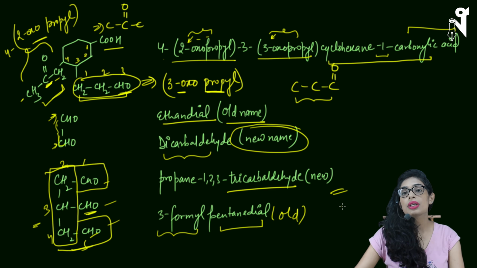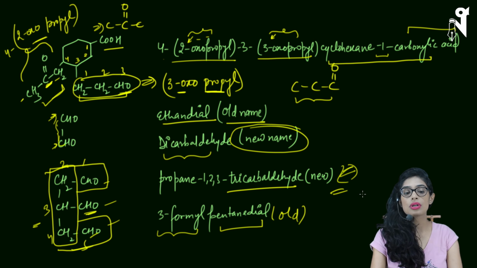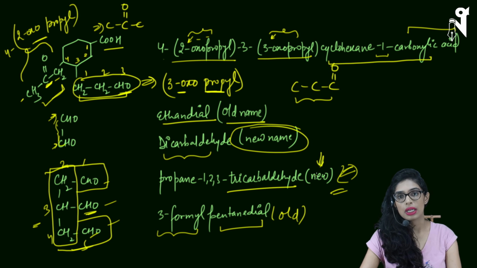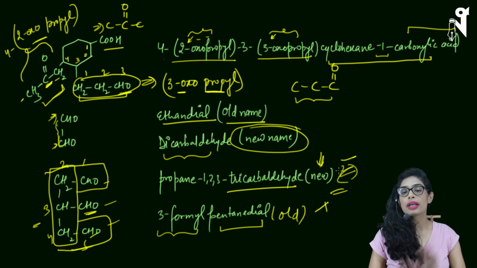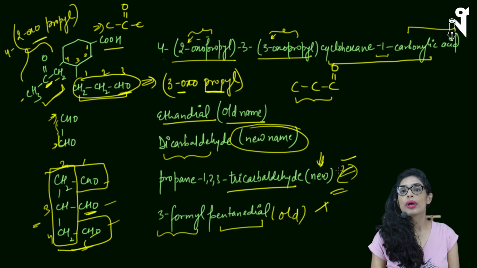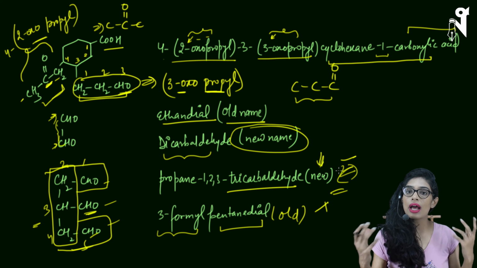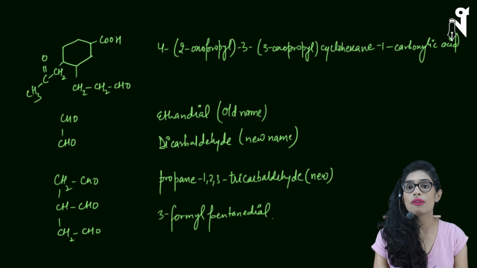So you will preferably use this way of naming when it is being asked, or when you have a choice to choose only one option. You will be using the new way of naming rather than the old way of naming. In the books it is mentioned this is wrong and this is right, but there is nothing wrong and right in this case. It is just one old representation, one new. When multiple answer correct questions come, then you will have to mark both as the right answers. So here we are done with all the cases of aldehydes.